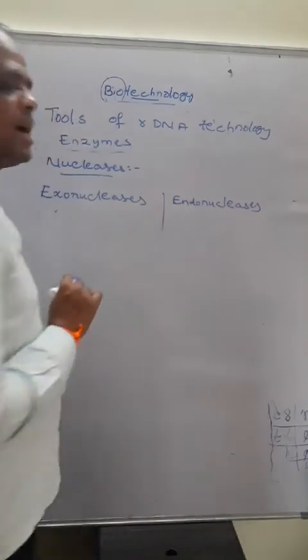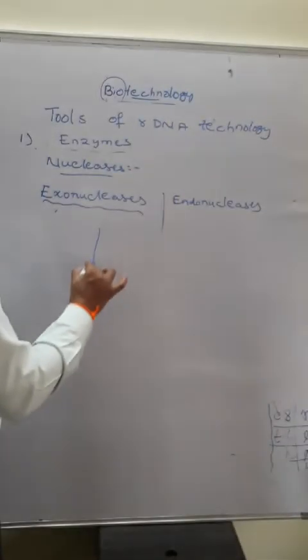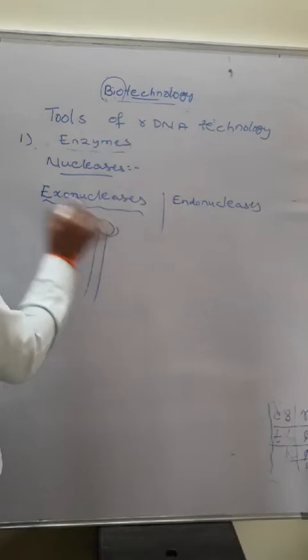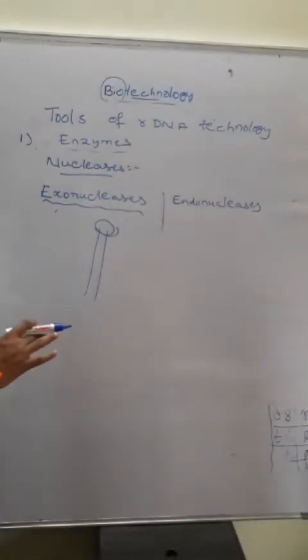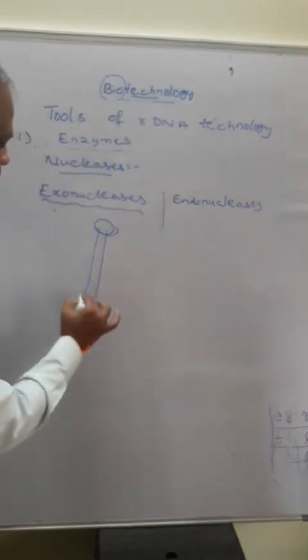The exonucleases are used for linear DNAs, and we use them to remove the additional nucleotides at the ends, the nick part. These enzymes are used for removal of those bases, and they act on linear DNAs.